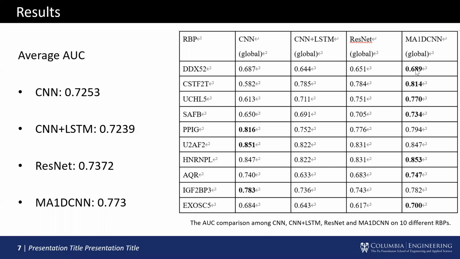Now let's look at our results. This table shows the AUC comparison among these 4 methods on 10 different RBPs. The bold face indicates the best performance among the compared models, and we can say that in most experiments, multi-attention 1D CNN has the best performance and yields the best average AUC of 0.773.